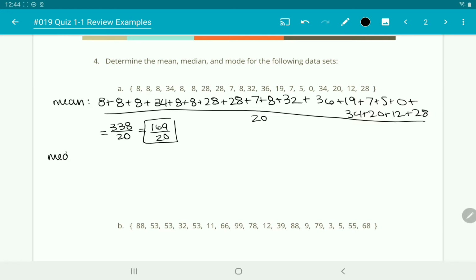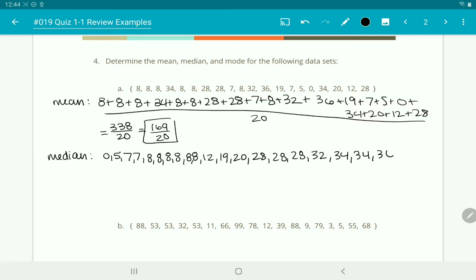So now if we look for the median, we need to put these in order. I have luckily already done that for you right here. Okay, but you're going to have to do it on your own on the test. I'm not going to do it for you. Okay, you're going to put them in order from the least to greatest. And then you're going to mark them out from left to right, one on either side as you go, to see which ones are in the middle. If you have 2 in the middle, you're just going to take the average of the 2.